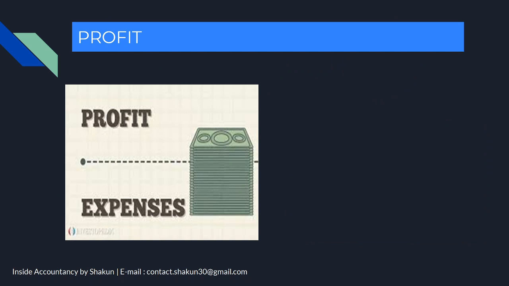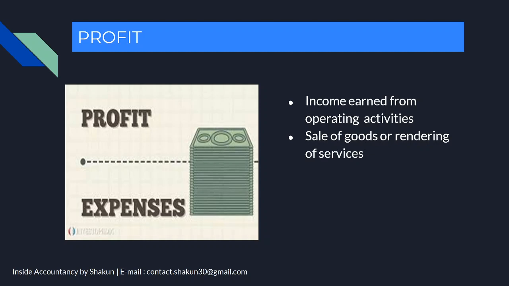Let's move on to the next term, which is related to the term income: profit. Now, profit is the income which is earned from operating activities. The operating activities means the activities which are carried out by the enterprise in order to earn profit, which relate to the normal working operations. So if the activities relate to normal working operations and you earn something out of it, we call it profit. These normal working operations may be the sale of goods, the goods in which the business is dealing in, or rendering of services, providing services to the people.